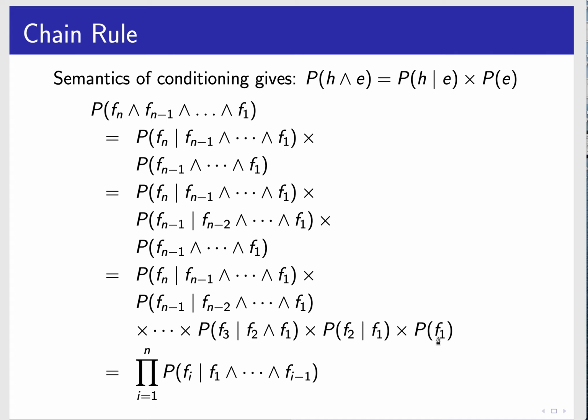So we're going to write that down as the product from i is 1 to n of the probability of fi given all of the predecessors. This is called the chain rule of probability theory. It reduces a conjunction into a product, but it's the product of conditional probabilities. Okay, that's called the chain rule. We're going to use that a lot.